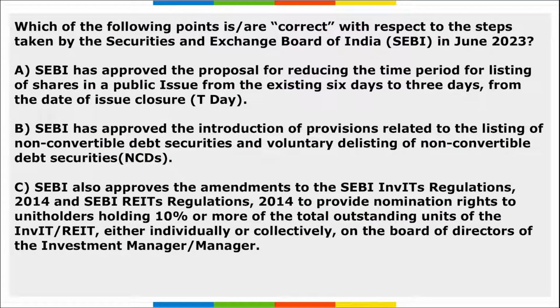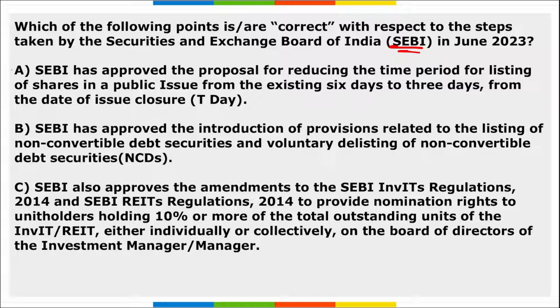Next, which among the following is correct with respect to SEBI? So remember, SEBI has approved a series of decisions such as reduction of public issue listing timelines, introduction of regulation for NCDs, that is your non-convertible debt securities, and strengthening of the investor grievance handling mechanism to improve market efficiency and investor protection. Also remember, the board approved the proposal for reducing the time period for listing of the shares in public issue from the existing 6 days to 3 days.